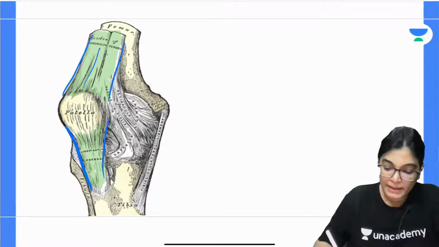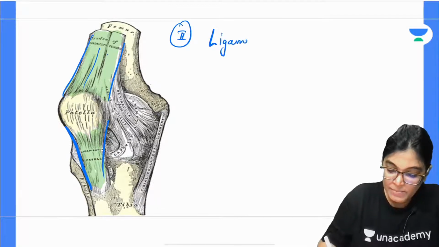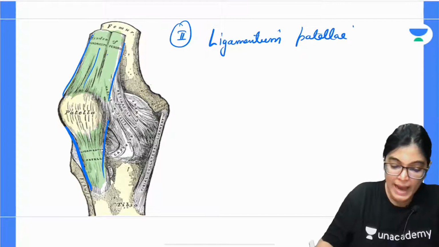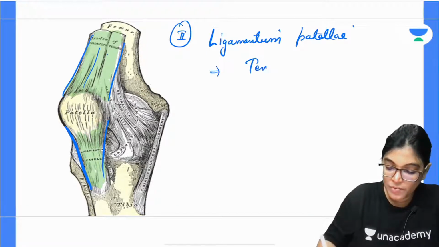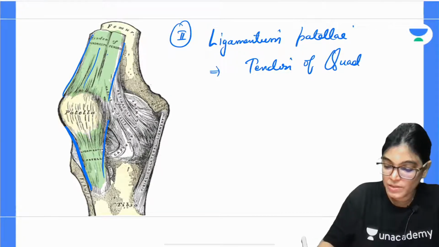So the ligamentum patellae, the second ligament, is actually the tendon of the quadriceps femoris muscle.